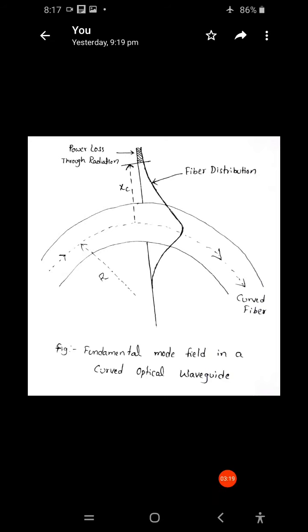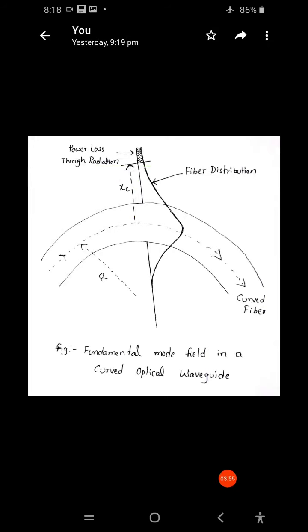Since that is not possible, the optical energy in the field tail beyond xc radiates away. So beyond this distance xc, the propagation is not possible. That loss will occur there, hence we have mentioned here power loss through radiation, beyond this xc distance, the critical distance from the fiber axis.